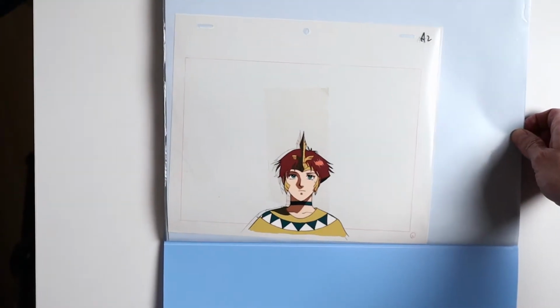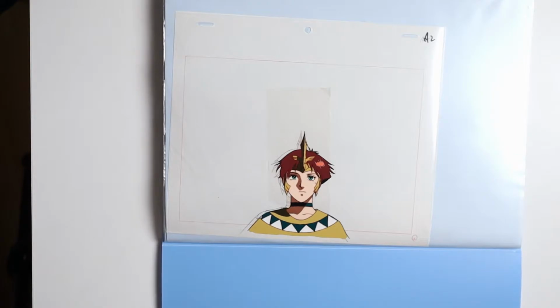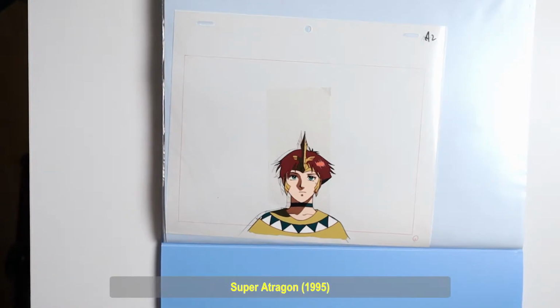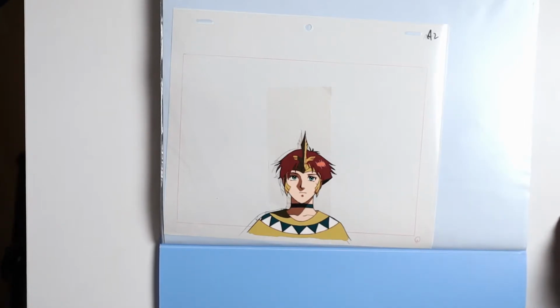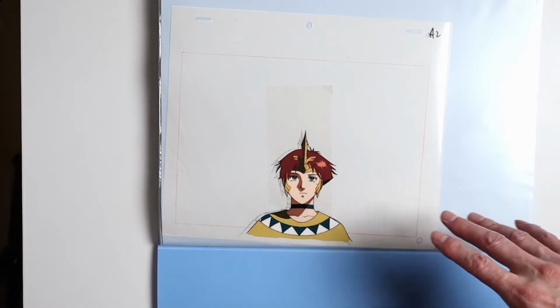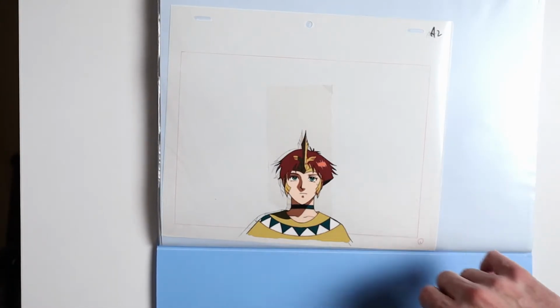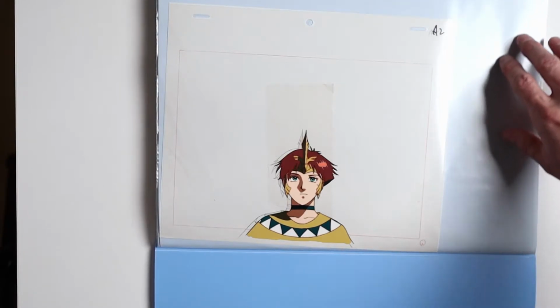The first one is a small cel from an OAV called Super Atragon, if I'm not mistaken. It was a science fiction OAV of the mid 1990s. I think it was a remake of an older anime. I don't know the character's name, but I got this cel rather cheap, I think.